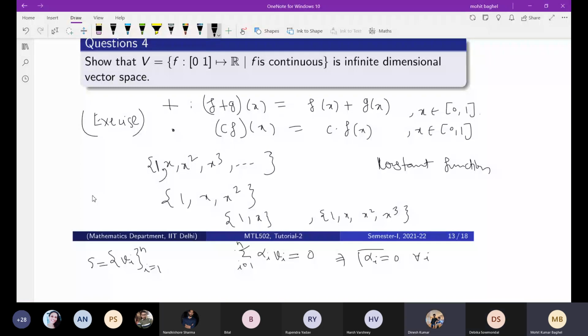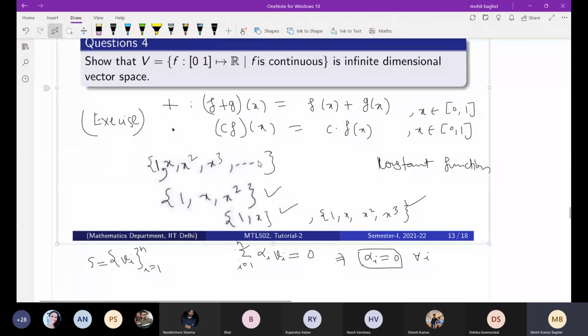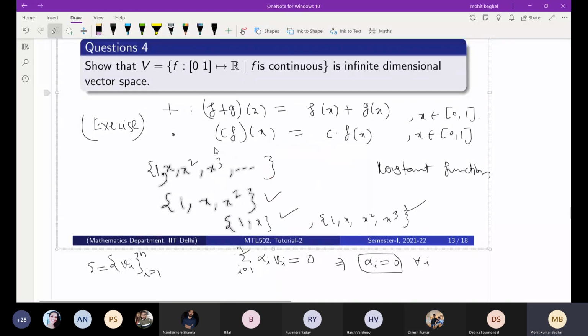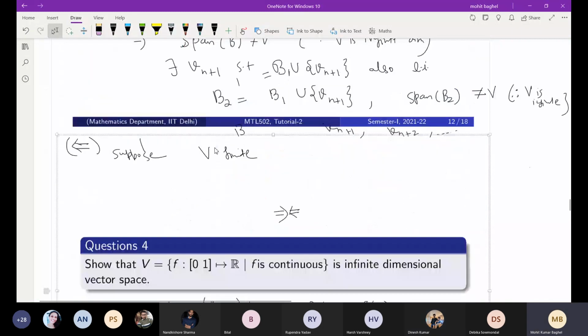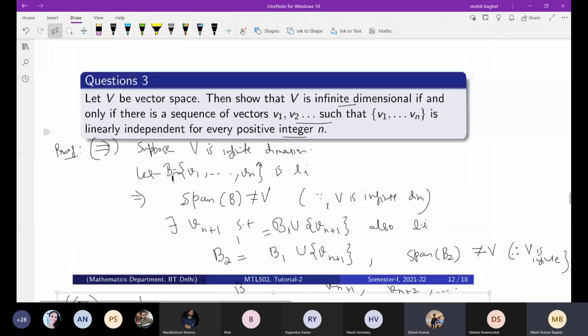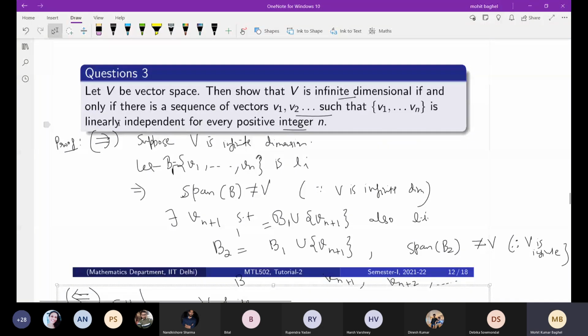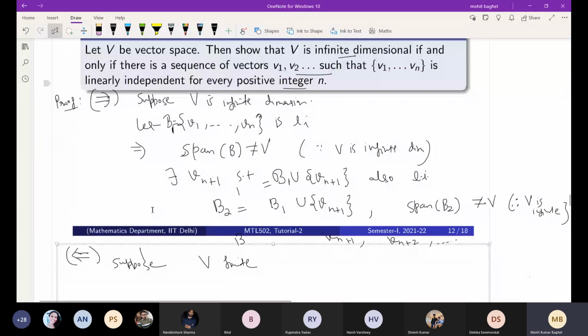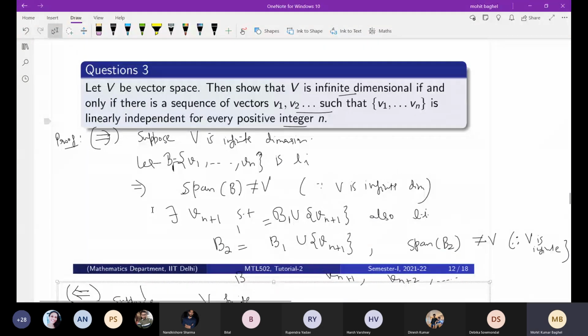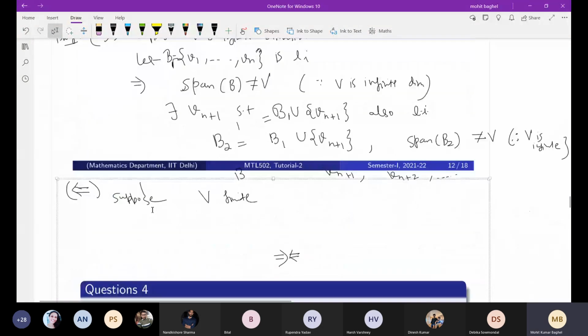You can check here, if you take this set or this set or this set, these are all linearly independent, and you have a sequence, basically. In the question, you can say we can use this result, but you have to show that size here. I will ask in the next tutorial whenever we need. So in this way you can say this is infinite dimensional, but there is also another way.